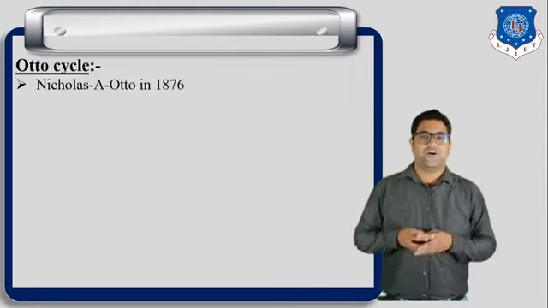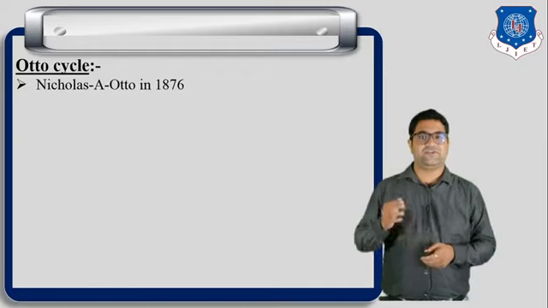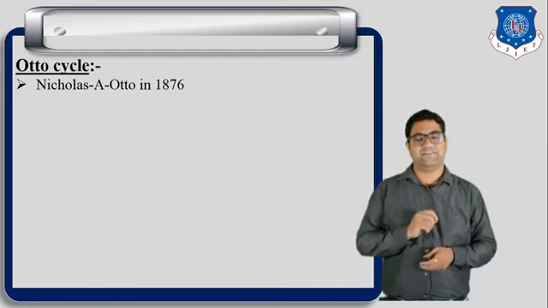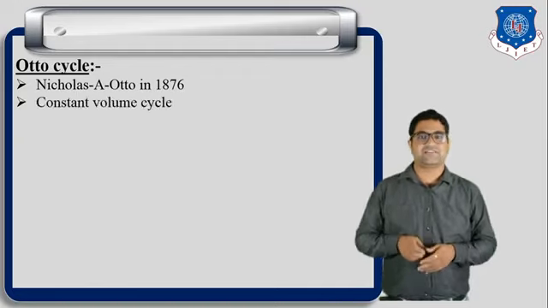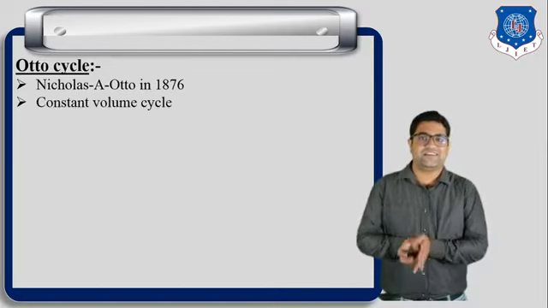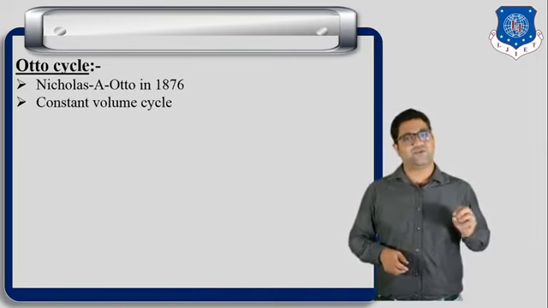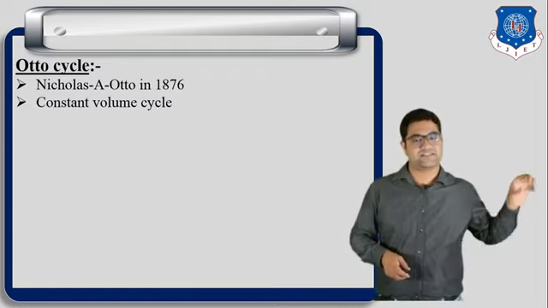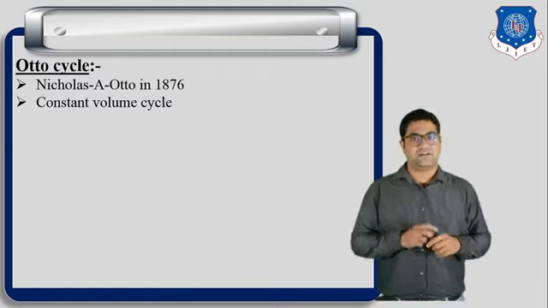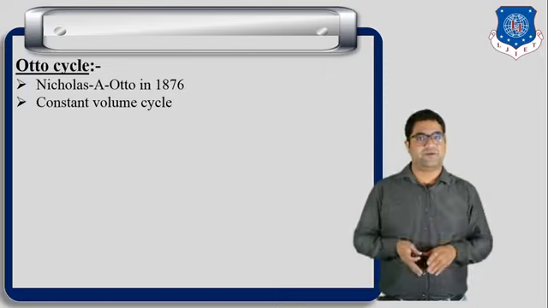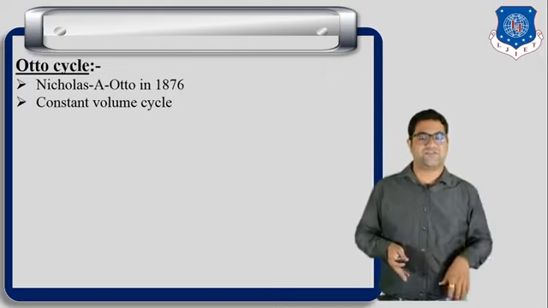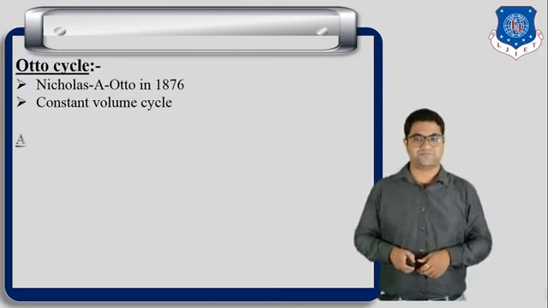So first of all, the Otto cycle was invented by Nicholas Otto in 1876. Sometimes this Otto cycle is also known as the constant volume cycle. Why it is known as constant volume cycle, we will discuss later. But at this time you have to remember that the Otto cycle is also known as constant volume cycle.